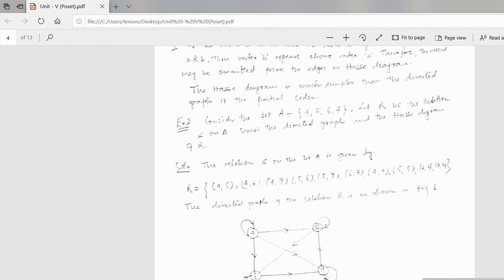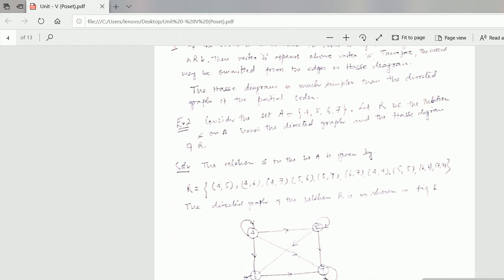The relation "divides" on the set A is given by, what is this relation? This is the relation R, that means a subset of A cross A. You have to write the ordered pairs. So R = {(4,5), (4,6), (4,7), (5,6), (5,7), (6,7), (4,4), (5,5), (6,6), (7,7)}. These are the relations.